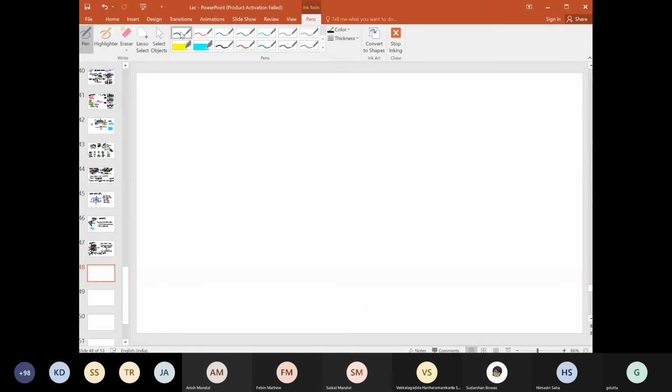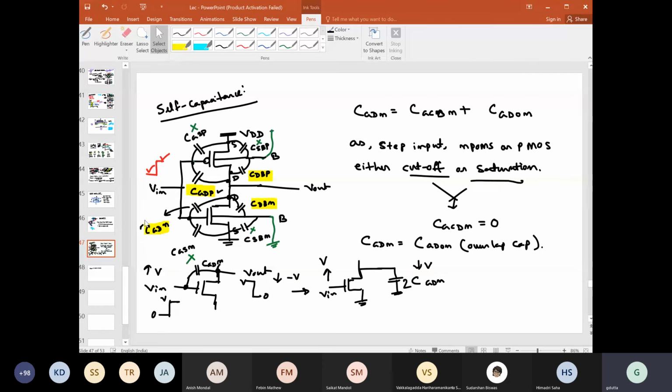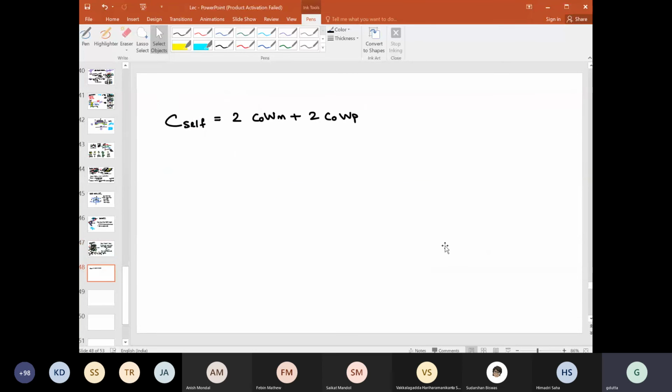So here we can write C self is equal to 2 C naught Wn plus 2 C naught Wp. So we are writing the overlap capacitance, which is nothing but these two capacitances, CGDN, because this CGDN is nothing but CGD naught, the overlap capacitance.